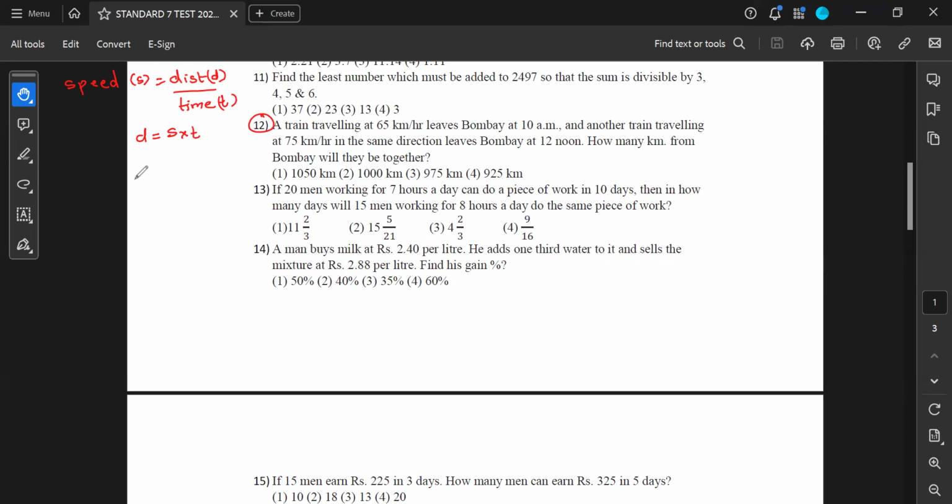Now, distance traveled by the first train is equal to distance traveled by the second train. The first train's distance can be written as first train's speed multiplied by first train's time. And in the next case also, I'll write it as second train's speed multiplied by second train's time.